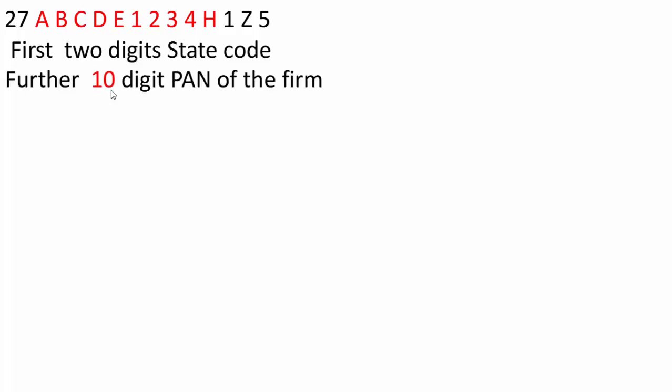This is the GSTIN of some dealer. In this GSTIN, the first two digits are the state code. Here, 27 is the code given. This is the state code of Maharashtra. These first two digits, 27, are the state code. Further 10 characters are the PAN of the firm: A, B, C, D, E, 1, 2, 3, 4 and H. These red colored characters show the PAN of the firm.